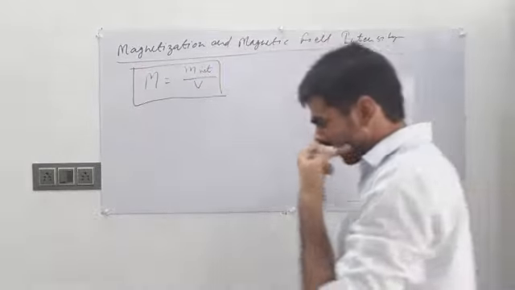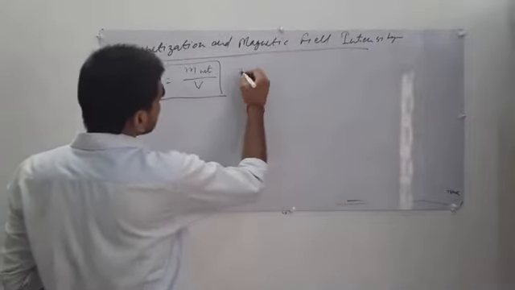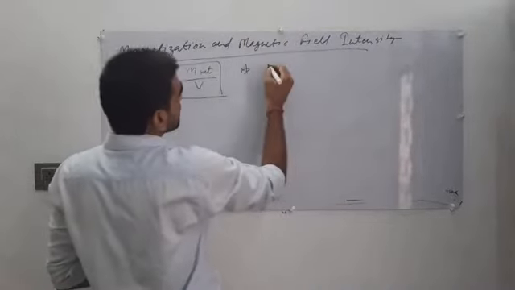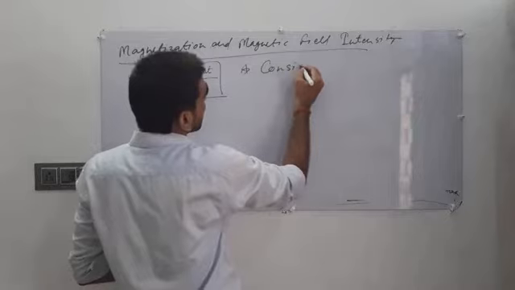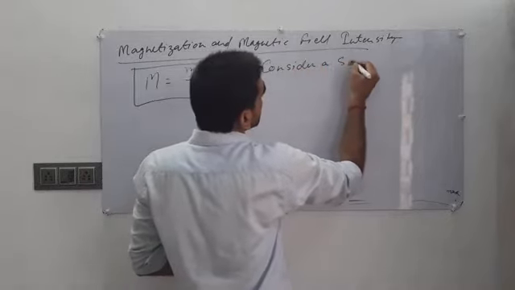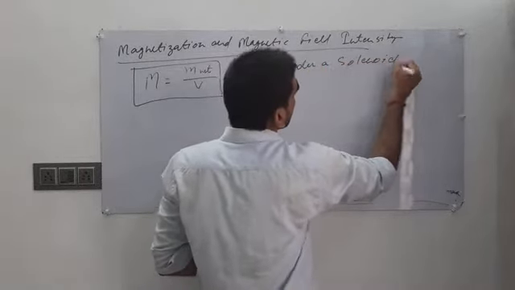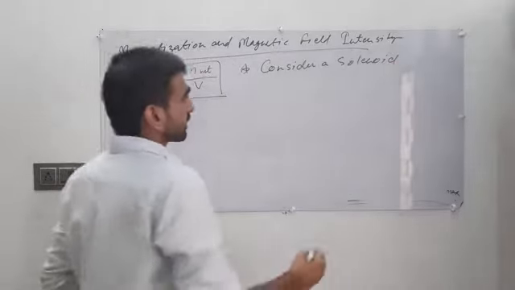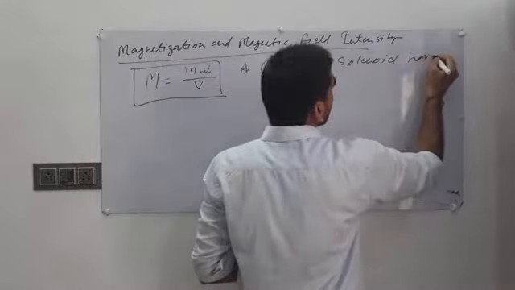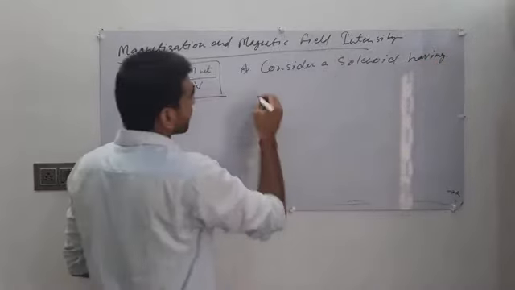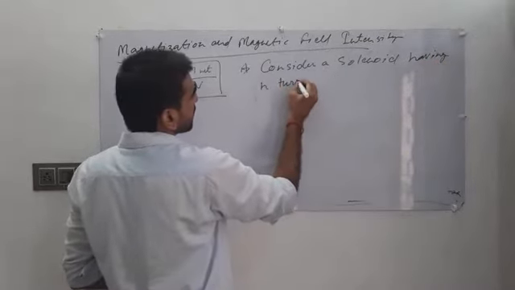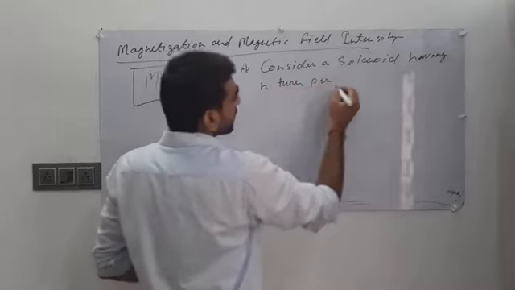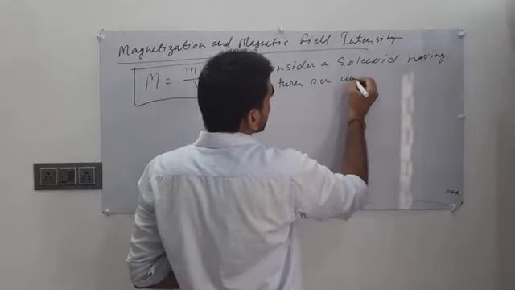Now consider a solenoid having length L and n turns per unit length.